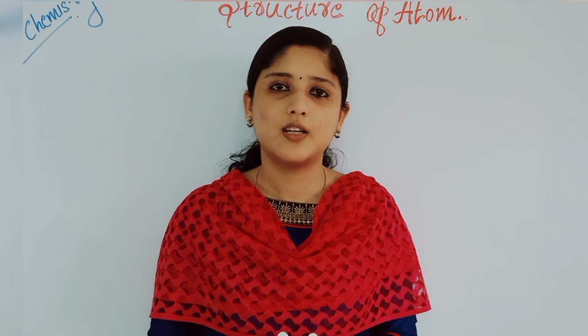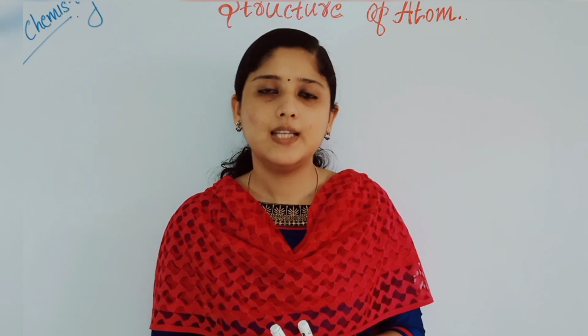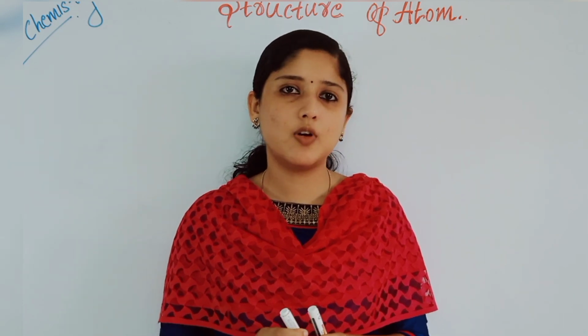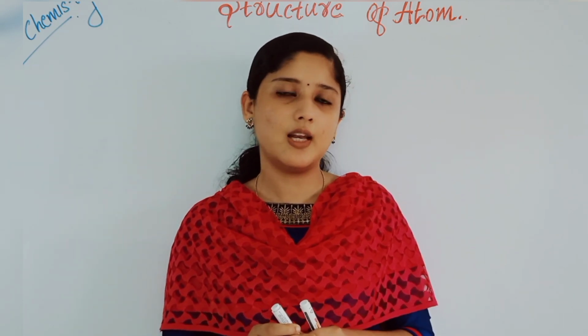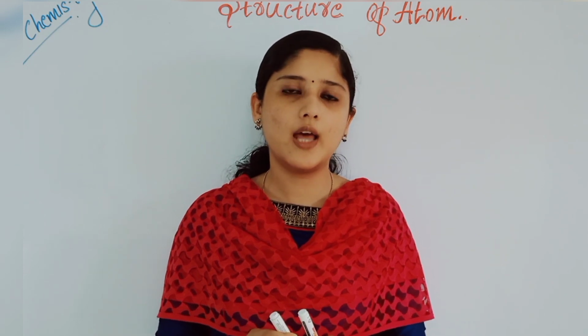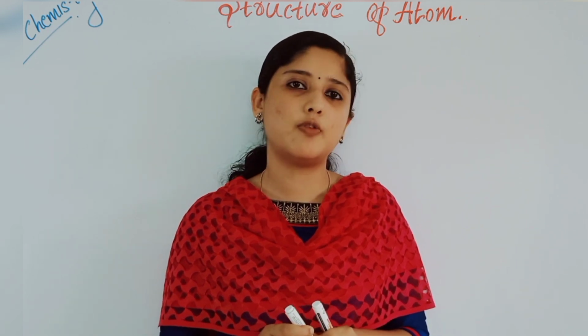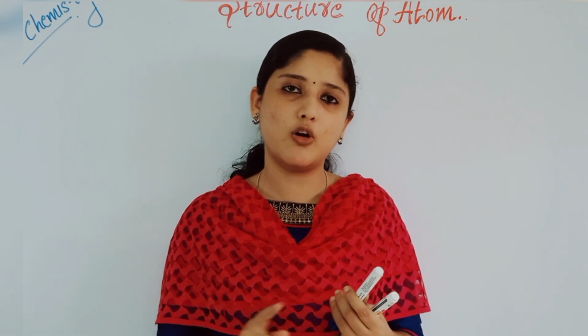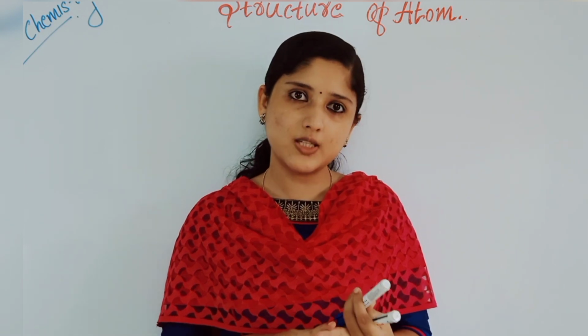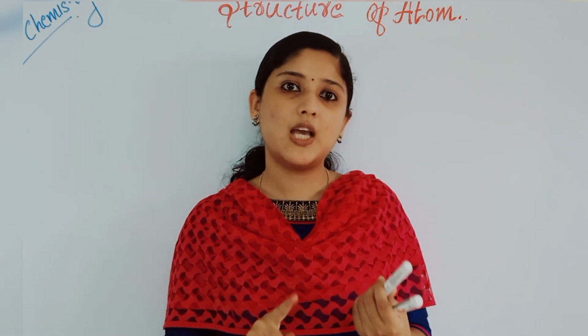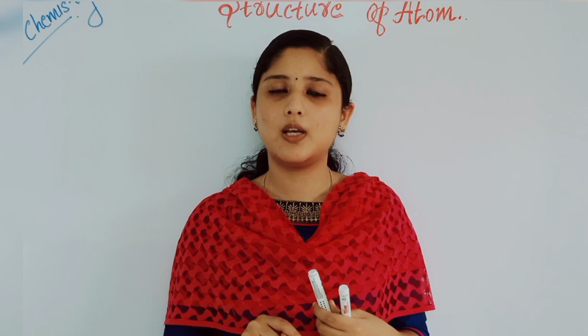Dear students, today we are going to start a new chapter, chapter number 2, Structure of Atom. In this chapter we will study the discovery of subatomic particles like electron, proton, neutron, and also some of the atomic models. We will study writing electronic configuration of different atoms and also principles like Aufbau principle, Pauli's exclusion principle, Heisenberg uncertainty principle, etc.